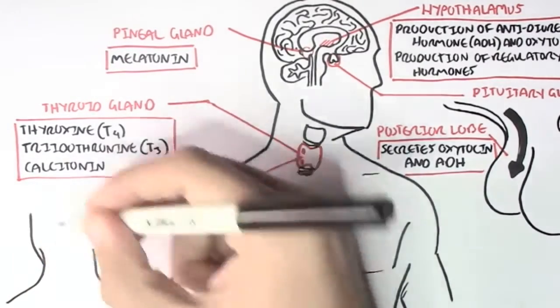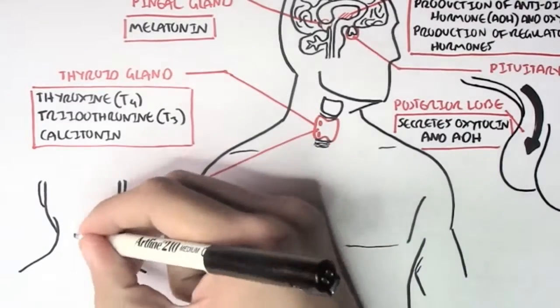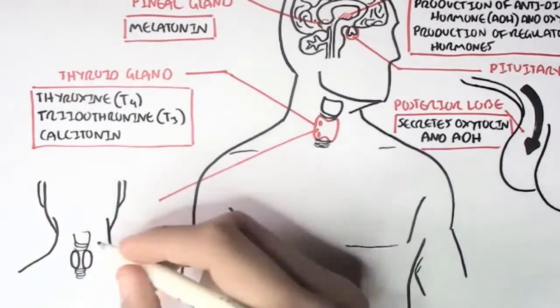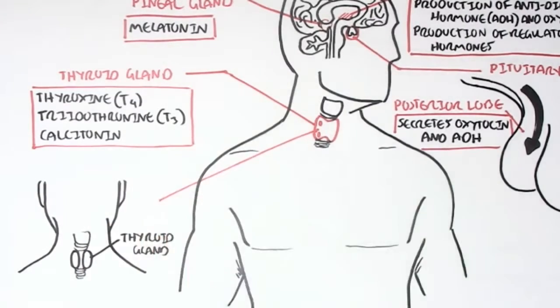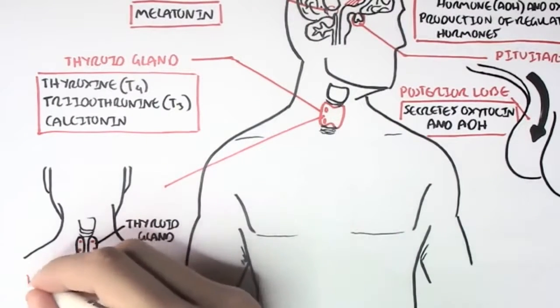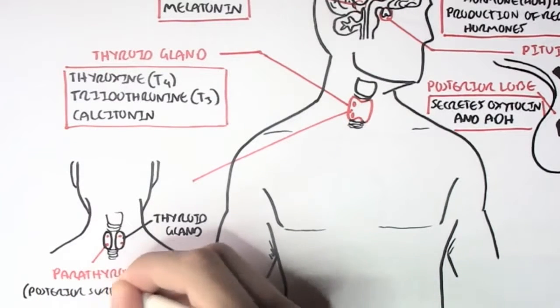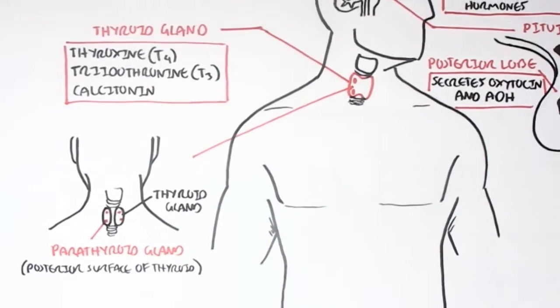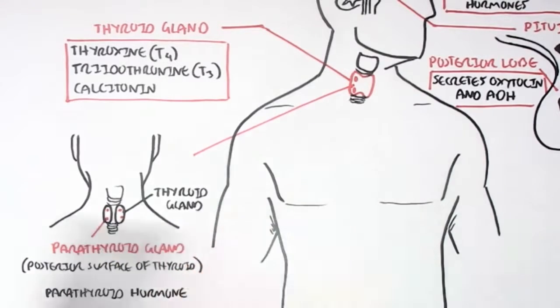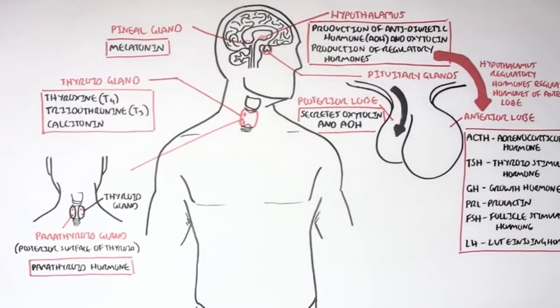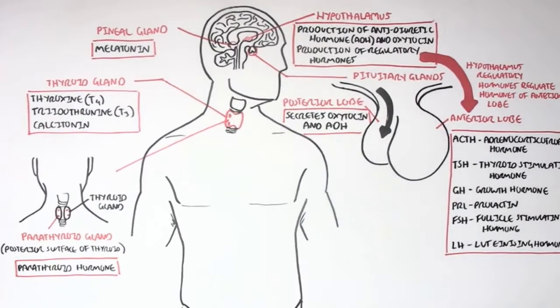So if we zoom into this area here, we're looking at this person from a posterior point of view, from the back. So we have the thyroid gland, and then we have these four sort of lobes on the thyroid gland. These are known as the parathyroid glands. Para isn't a cross, but it's just on it. So there are four parathyroid glands, and these are behind the thyroid gland, and they secrete parathyroid hormone. Simple enough. Parathyroid hormone is important in the regulation of calcium and phosphate in our blood, in our body.